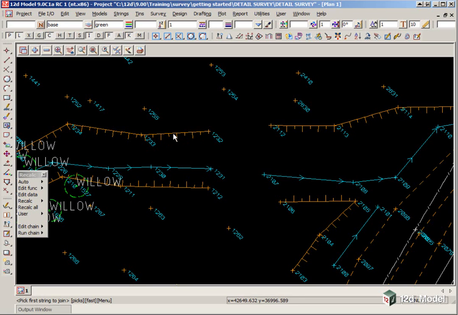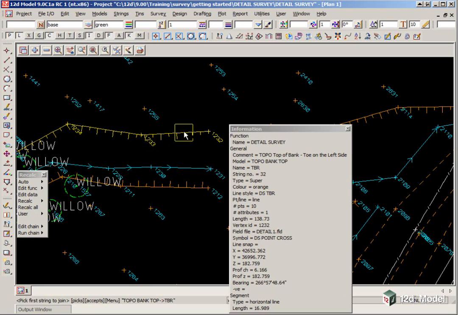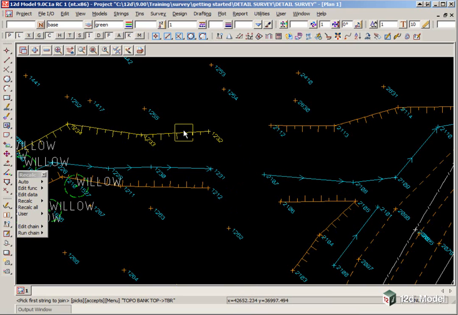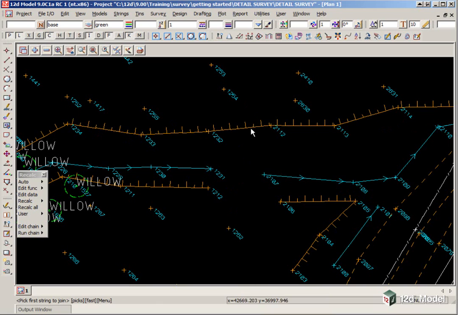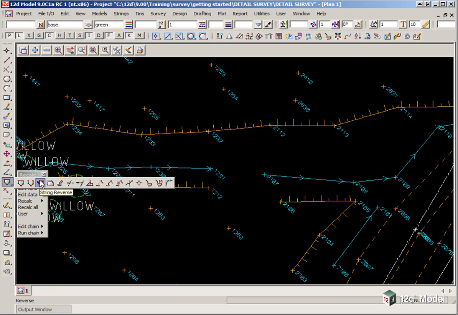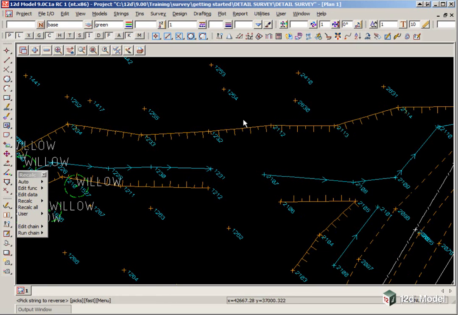The way this is done is you hold the left button down on the string, say on the left hand side, drag towards the gap, release the left button and accept with the middle button. That's called picking with direction. So we've now told that line that it's going from left to right. Then we go to the other part that we want to join up to, hold the left button down, drag away, release and accept. In that option there, the string is actually reversed, so we can use the option here, string reverse, and pick and accept on the string.